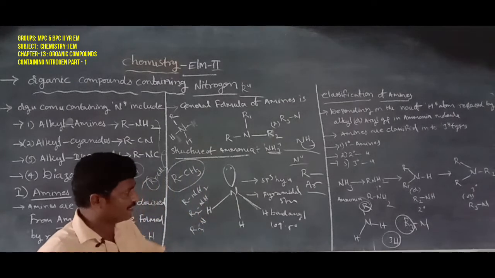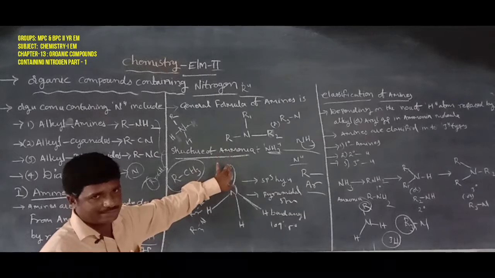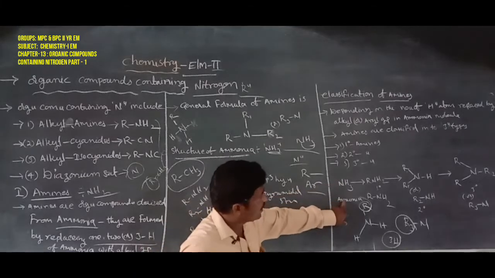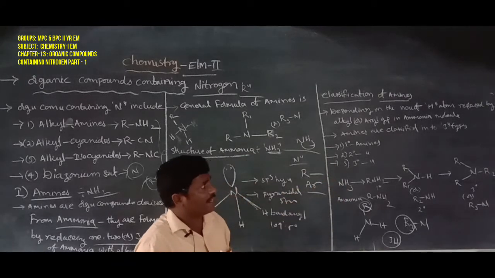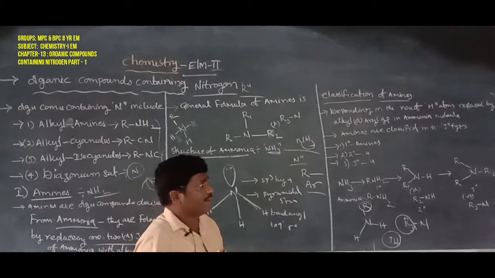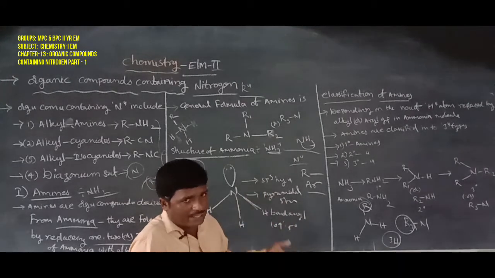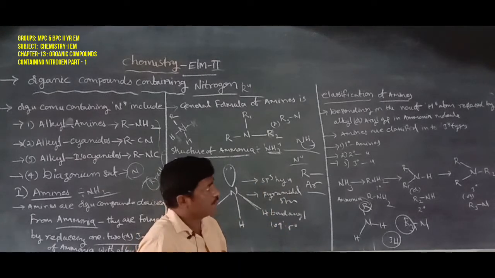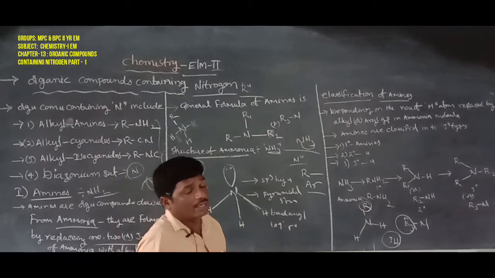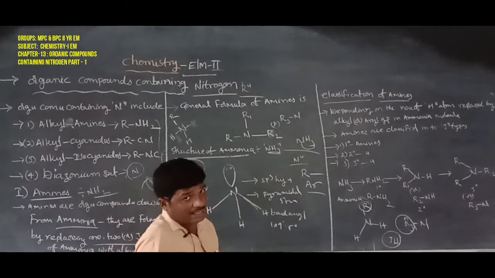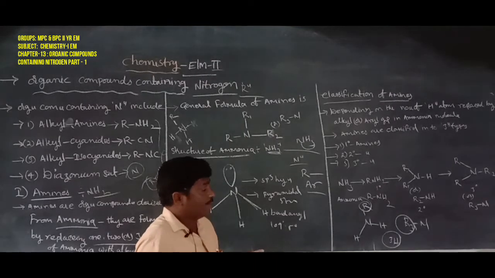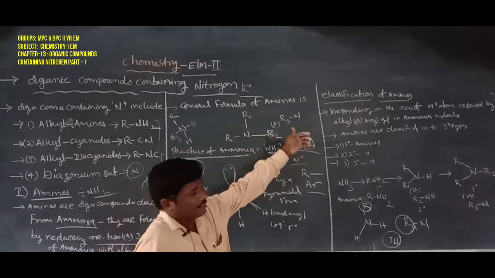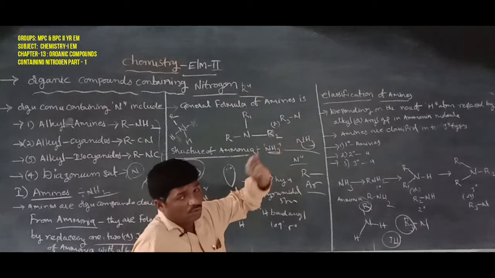Here is the ammonia structure, general formula NH3, with nitrogen bonding with three hydrogens. The classification depends upon the number of hydrogen atoms replaced by alkyl groups R or aryl groups Ar in the ammonia molecule. That is the classification of amines. Amines are classified into four types: primary amines, secondary amines, tertiary amines, and quaternary amines.